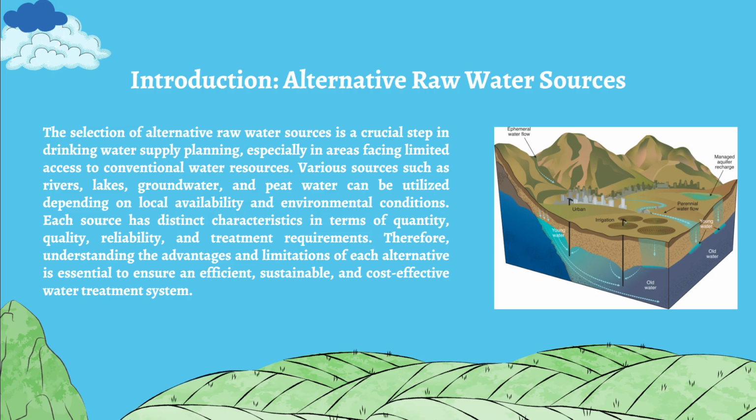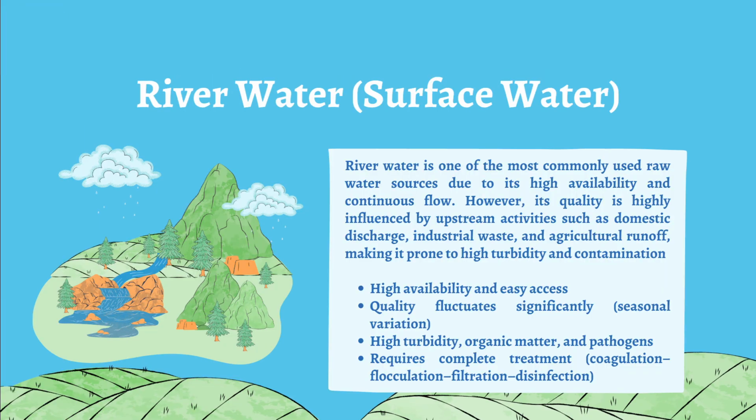For the introduction of alternative raw water sources, the selection of an alternative raw water source is a crucial step in drinking water supply planning, especially in areas facing limited access to conventional water sources. Various sources such as river, lake, groundwater, and peat water can be utilized depending on local availability and environment. Each source has distinct characteristics in terms of quality, quantity, reliability, and treatment requirements. Therefore, understanding the advantages and limitations of each alternative is essential to ensure an efficient, sustainable, and cost-efficient water treatment system.